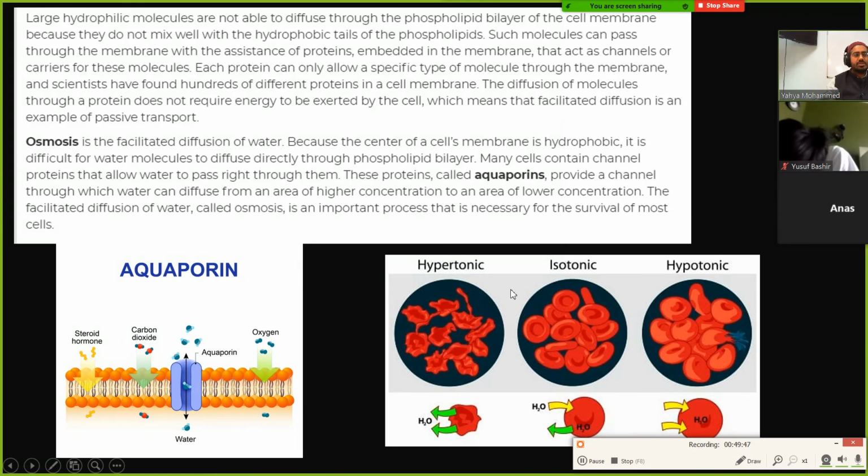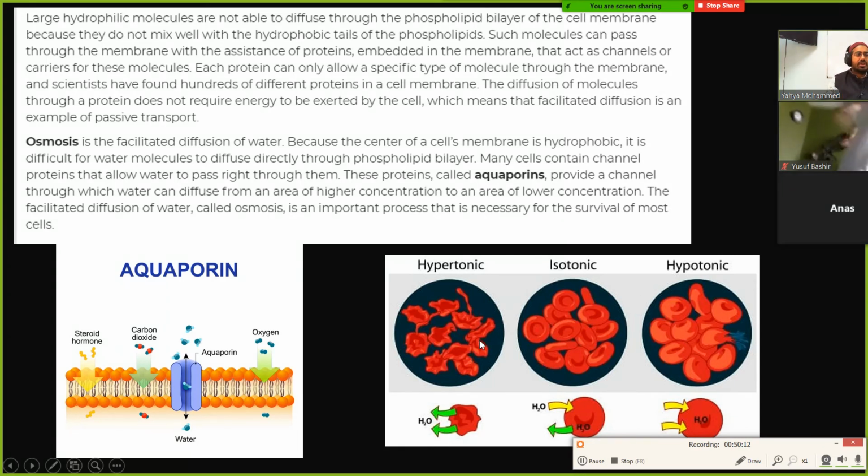Now, let's review osmosis. What is the idea behind osmosis, Anas? What does osmosis mean? What is this picture showing? This picture is showing how the cell reacts to water going in or out in different situations. Right. So where it says hypertonic, what does hypertonic mean?